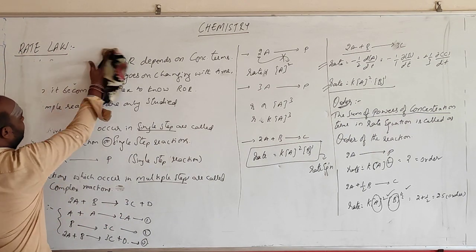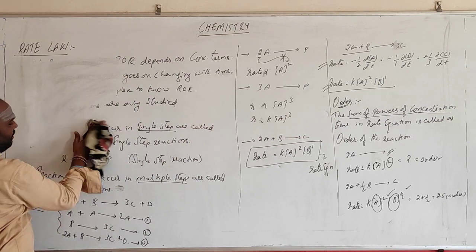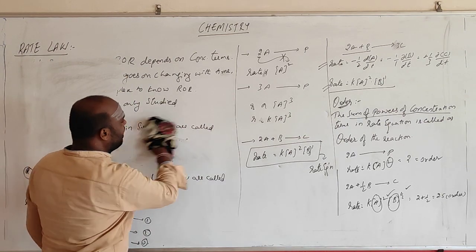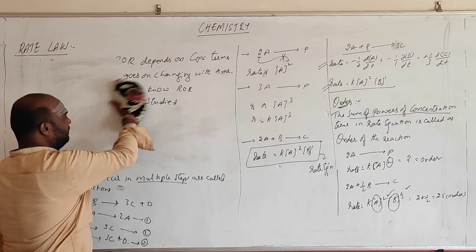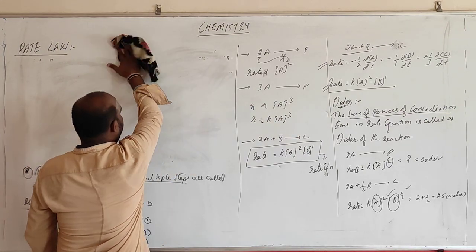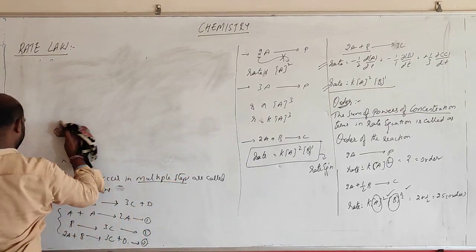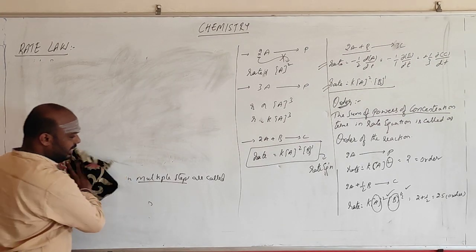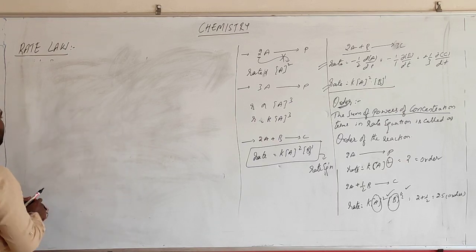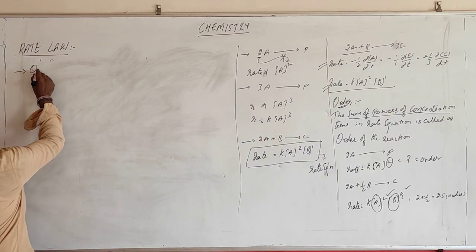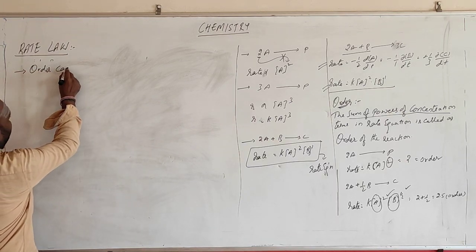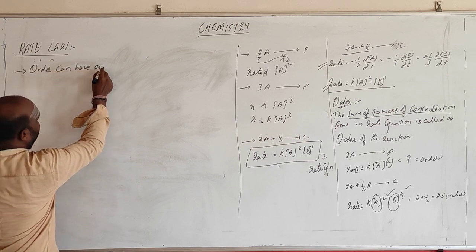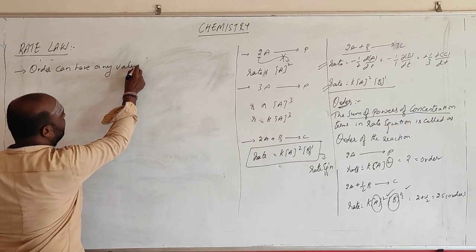Now, let us see what qualities the order has. Order can take any value. Be clear with this. What can the value be?